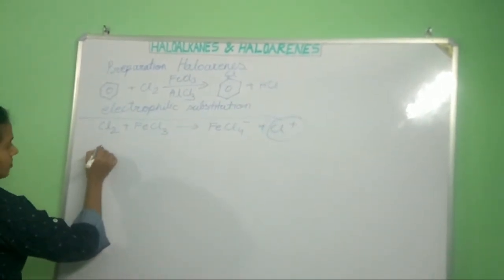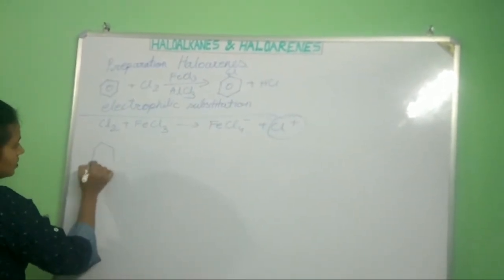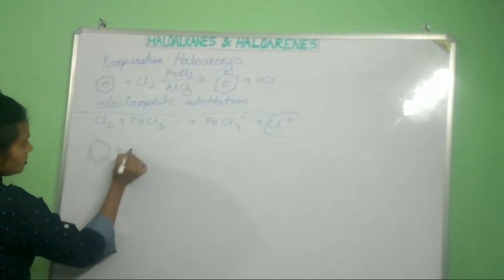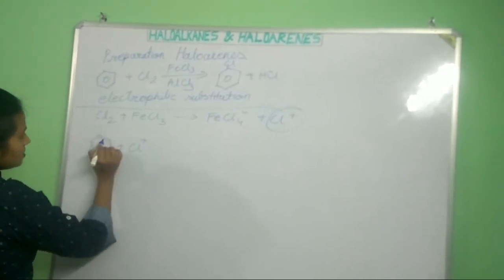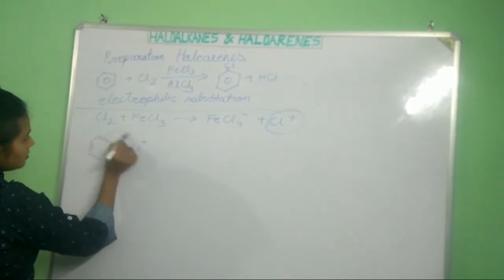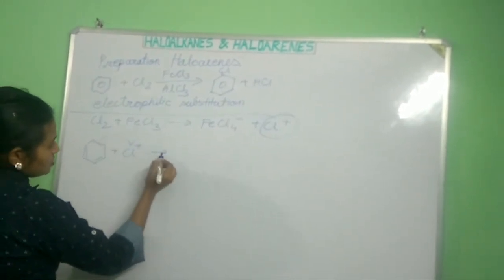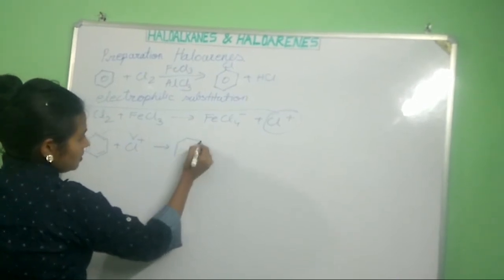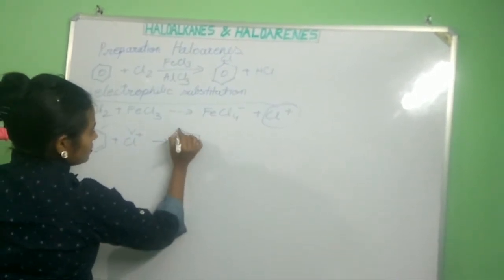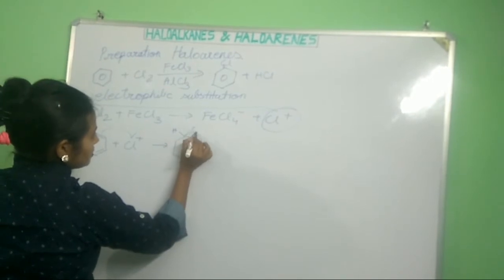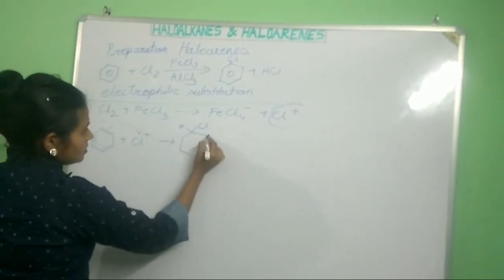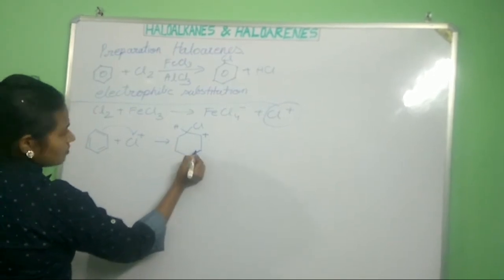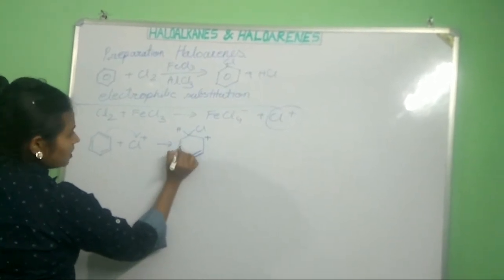Now what happens? We take the aromatic ring and Cl plus. This pi bond will attack here. Next, there will be many resonating structures, like this is H, this is Cl. This bond has shifted here, so there will be a positive charge here, and one pi bond here and one pi bond here.